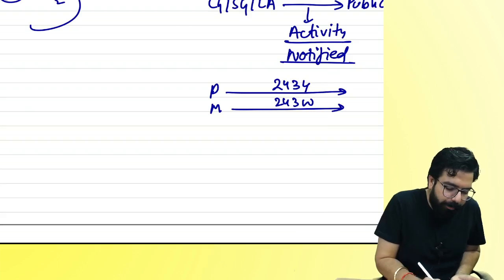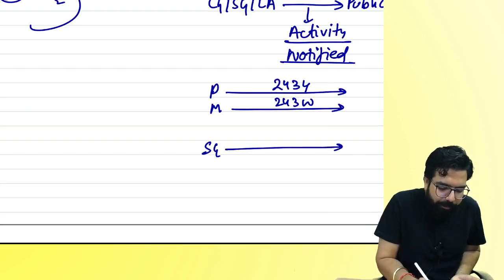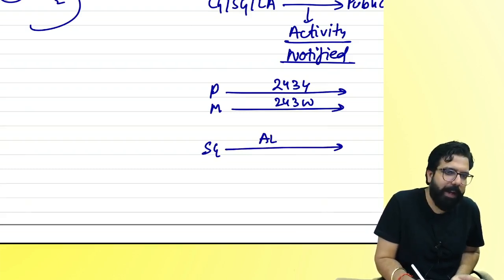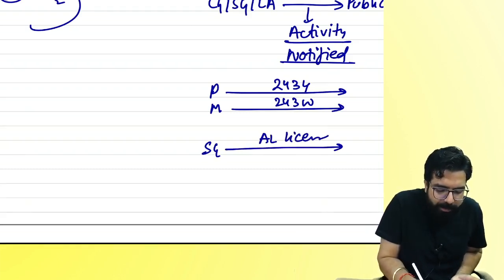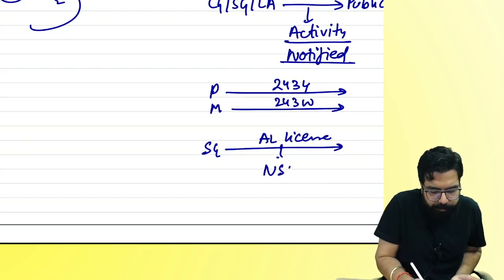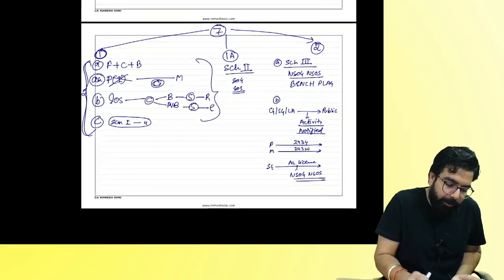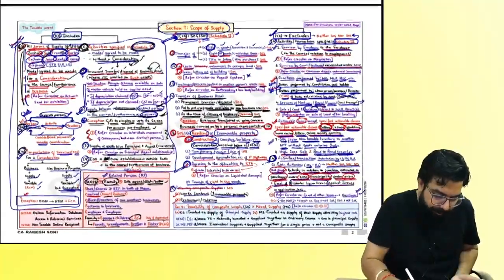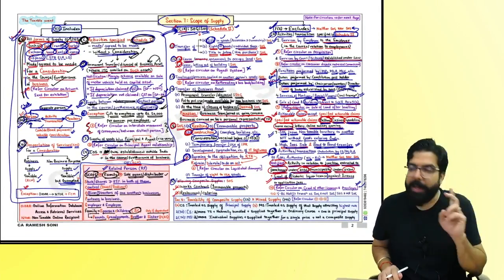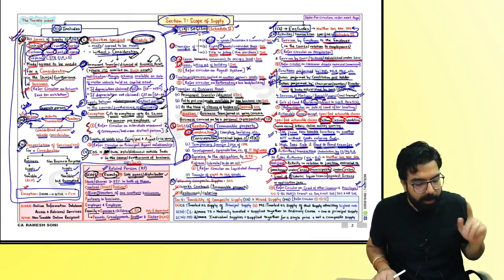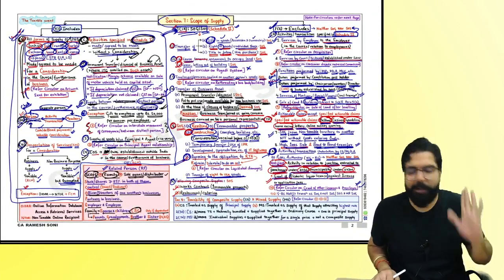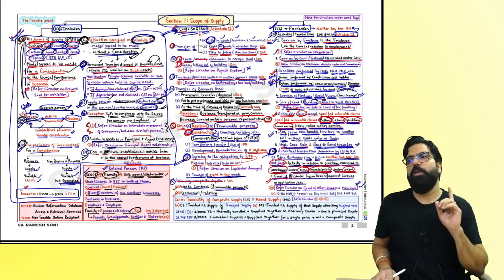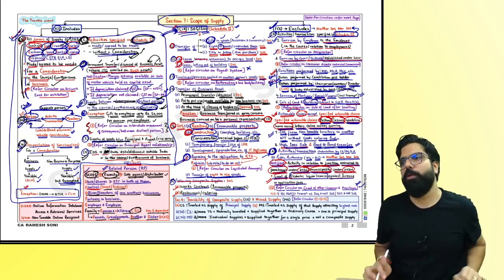Next. Or, if state government is giving what? Baba, central government doesn't give. State government only gives alcoholic liquor license. Then that is also neither supply of goods nor supply of service. People, before next class, will you guys read it till here and come? Section number 7.1A, B, C, and section number 7.2A and B. I want you to revise till here and then we'll go ahead in the next class.